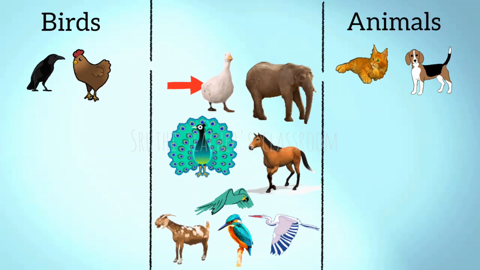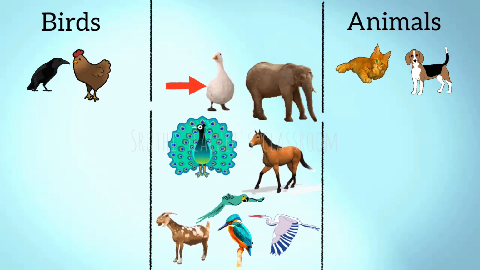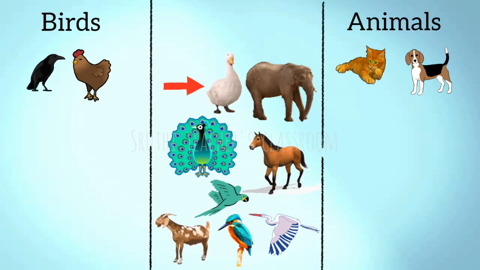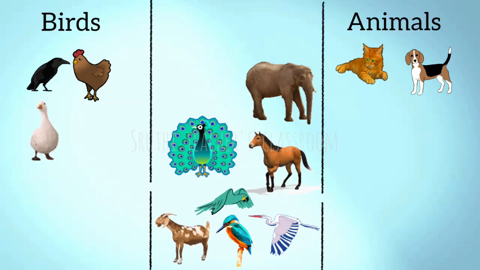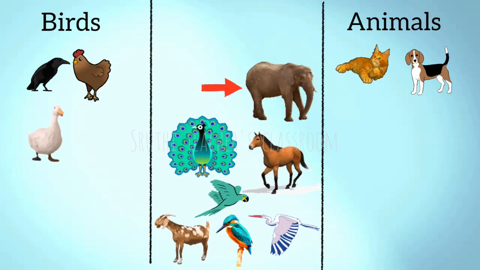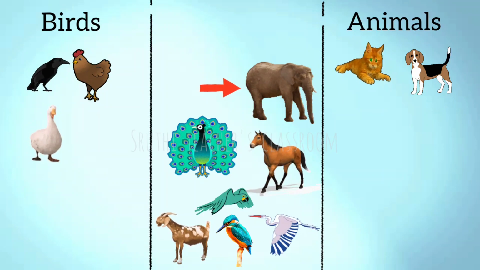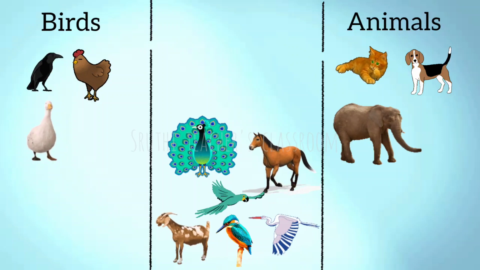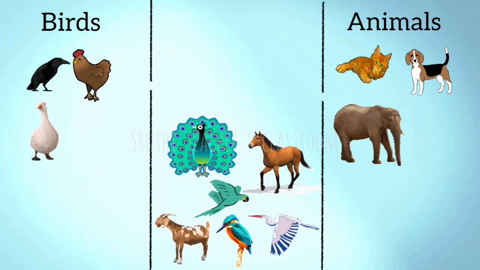The next one is duck. Is duck a bird or animal? Bird. Fix duck here. Who is next? Yes, elephant. Animal. Elephant is the biggest animal in the land.